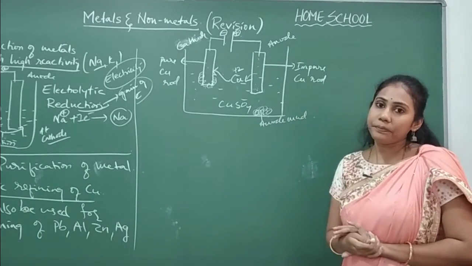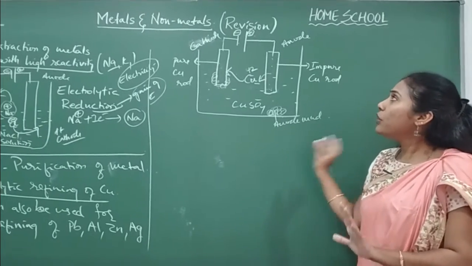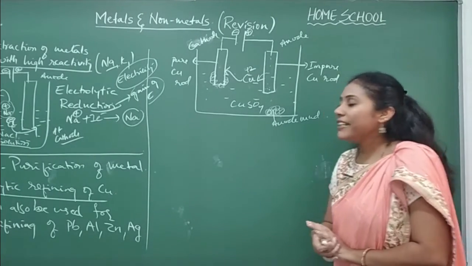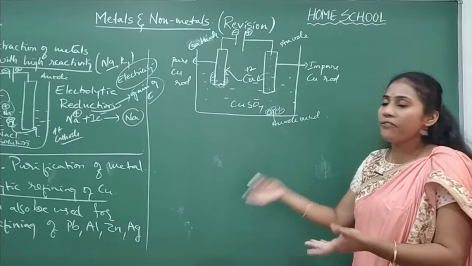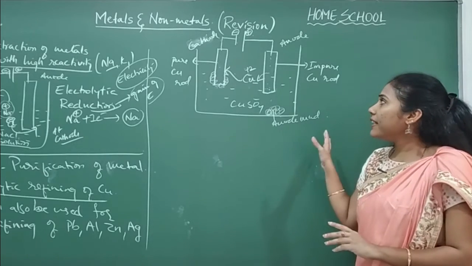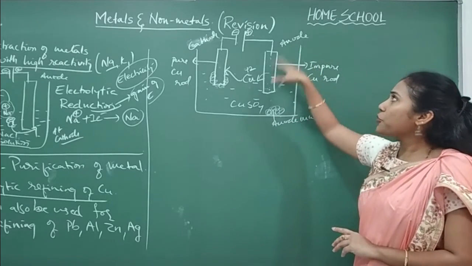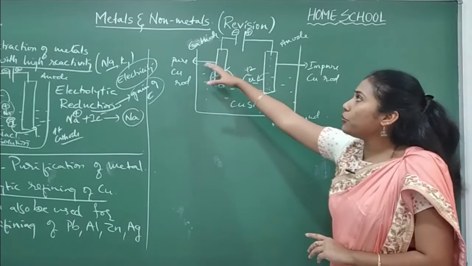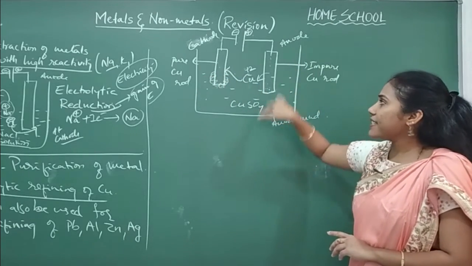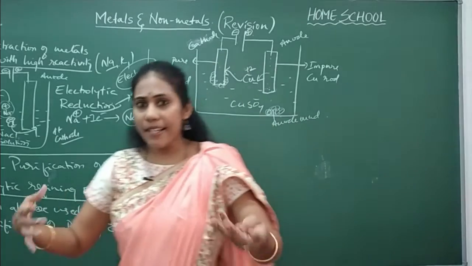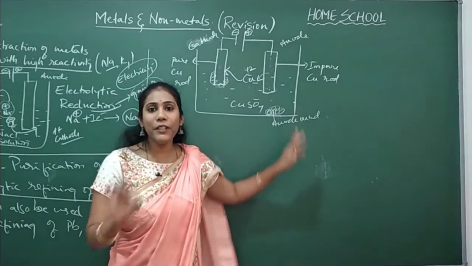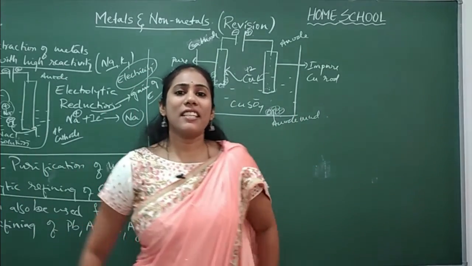So this is the whole story about the refining of copper. A question can be asked in any way. For 3 marks they may ask you the whole concept, or they'll ask you to draw the diagram and show the anode, or show the cathode, which one is taken as cathode, what is anode mud. Be ready to answer whichever way they ask a question.